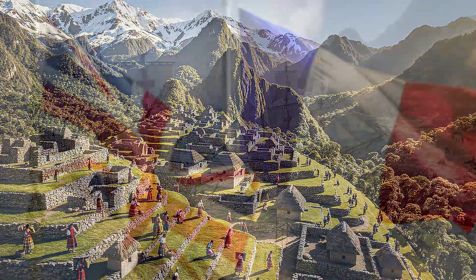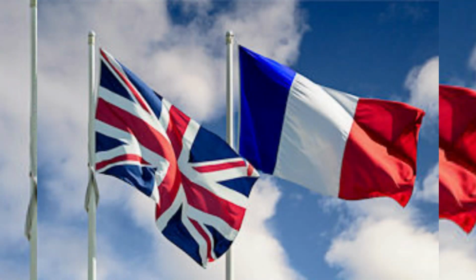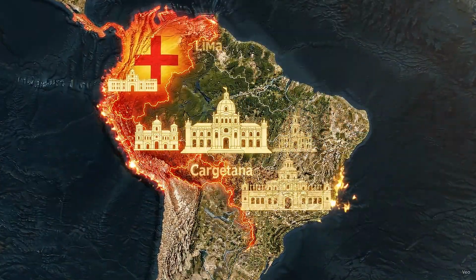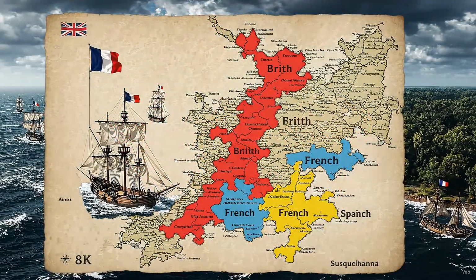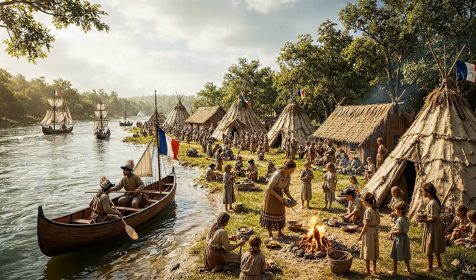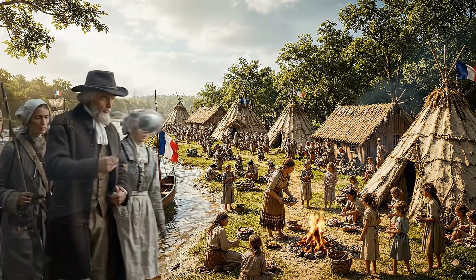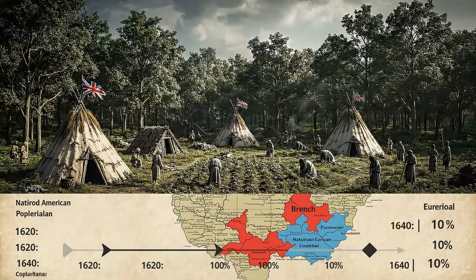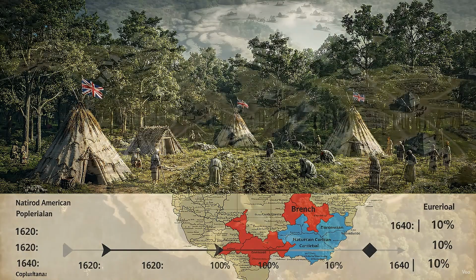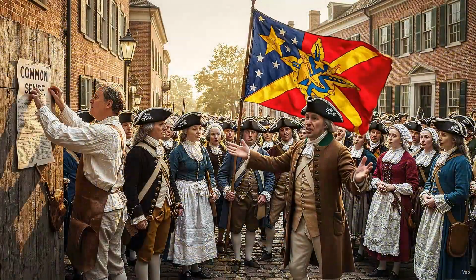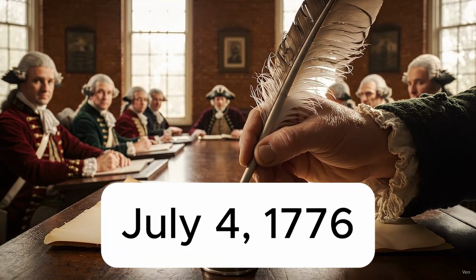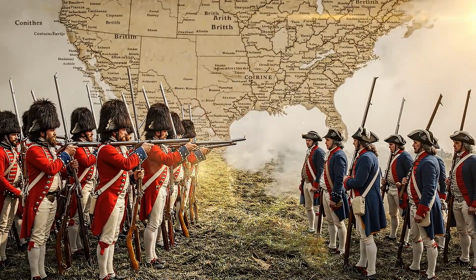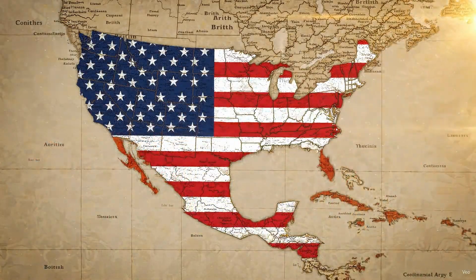Around 1600, Britain and France also began establishing colonies in North America. Initially, these three powers, Britain, France, and Spain, controlled the region. Tragically, in the decades that followed, the Native American population declined by 80 to 90%. This was mainly due to deadly diseases brought over by European colonizers, like smallpox and influenza, against which the native populations had no immunity. Decades later, on July 4th, 1776, American revolutionaries declared their independence from the British Empire, and the United States of America was born.